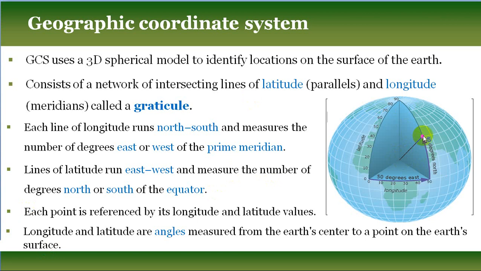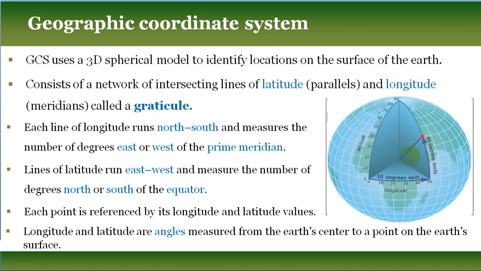When we measure its longitude and latitude values, we measure from the center. From the equator plane, this angle is called latitude. From the prime meridian, 0 degree longitude, this angle is called the longitude value. 15 degrees east for this angle, and 40 degrees north for this angle. That is the way we represent it.